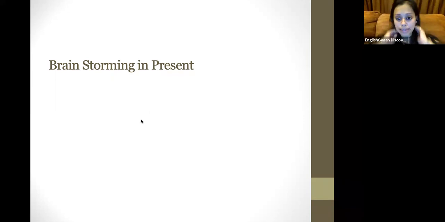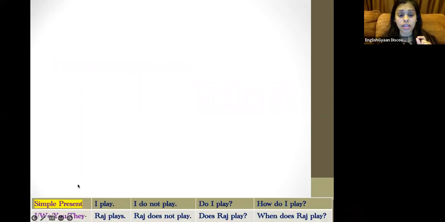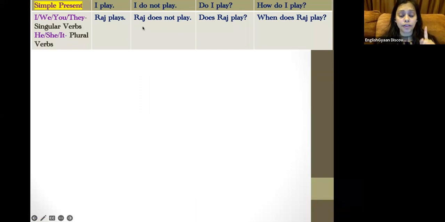So when I say present tense, now as we know, there are three types of tenses in a broader perspective: present, past, and future. But each of it is further divided into four parts. So today we are going to storm our brains, focusing on the four tenses that are there in the present tense. So, firstly, first is called simple present. Now, what do I mean by simple present? I want you to understand this very carefully.